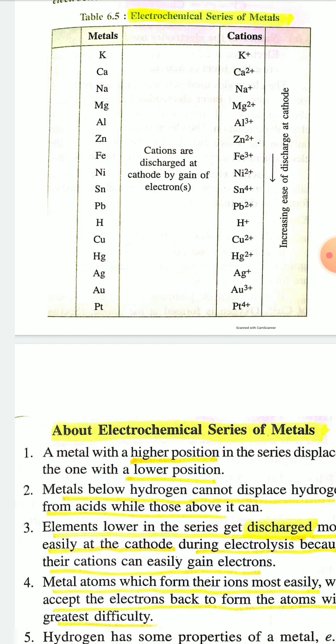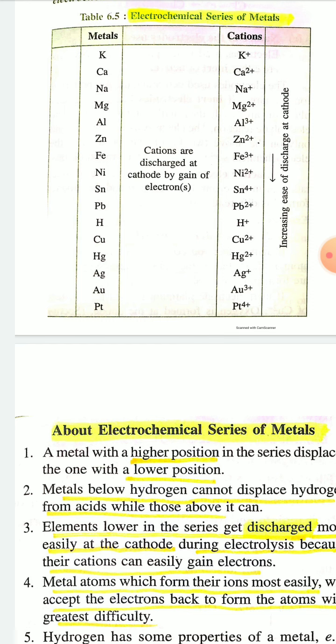Moderately reactive metals are placed in between. So the higher the position of a metal, the higher is its reactivity.